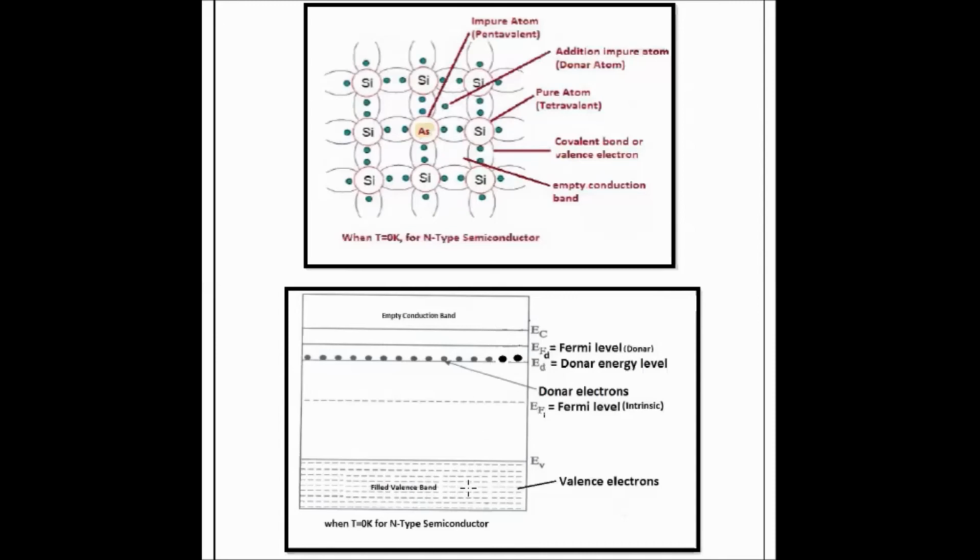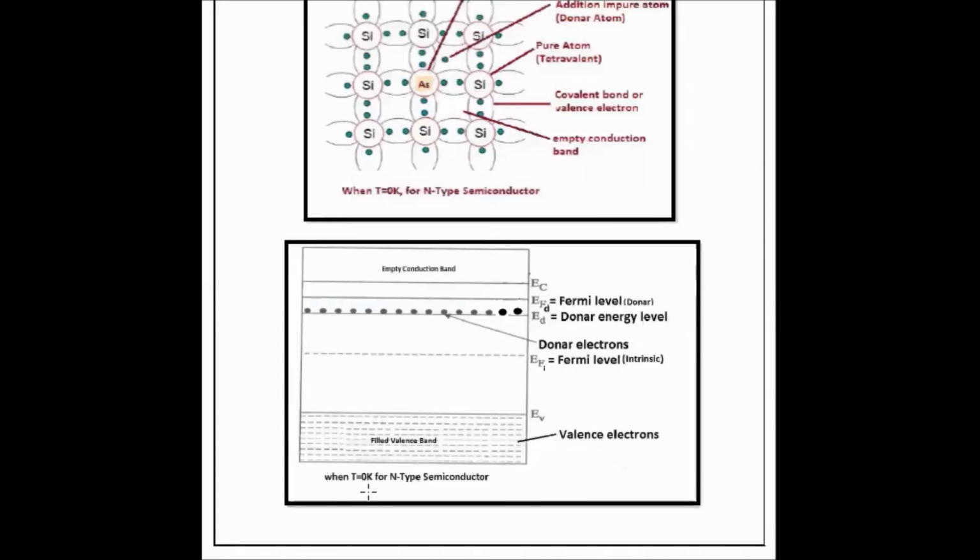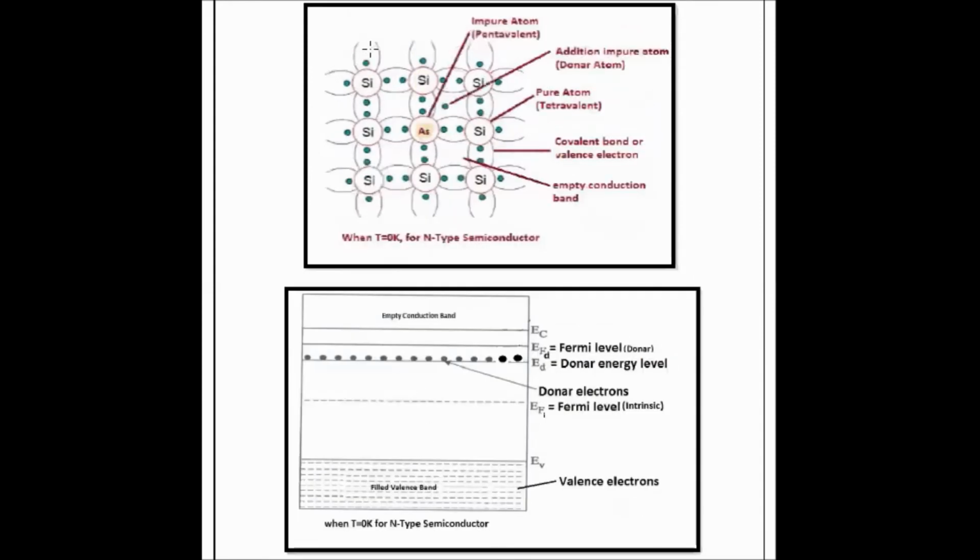So when the dopant is introduced in the semiconductor, the medium is converted into an n-type semiconductor. Instead of two energy levels, we have to construct three energy levels: valency band, conduction band, and the donor energy level. When T is equal to 0, when no temperature is applied to the semiconducting material, all the electrons are available in the valency state. There are no free electrons other than these additional electrons. All the electrons are in covalent bonding, so the valency state is completely filled with electrons. There are no conduction electrons, so the conduction band is empty.